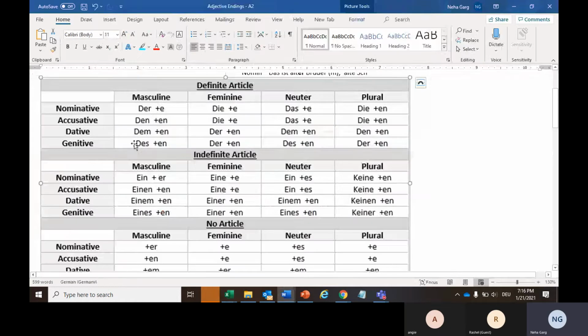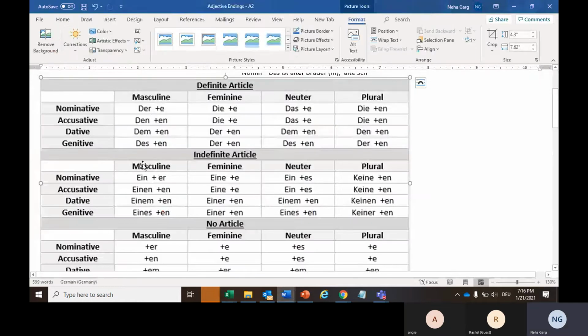Now if I talk about there, one thing, so if you distinguish between definite article, masculine case, nominative, this basically, and then this, you will see that here we are adding e and here we are adding er. Why are we adding here e only, not er? Because the gender of this we have declared already, because when we look at there, we know that this we use for masculine, but here it was not the case. So in order to avoid the confusion, we have to declare it with the adjective ending, but here in the indefinite article case it has been declared already, so we will not be adding anything extra but just e.